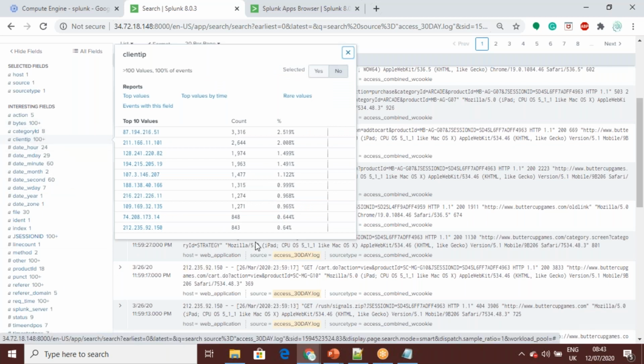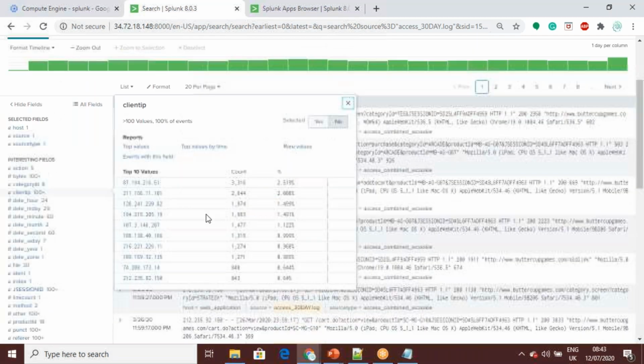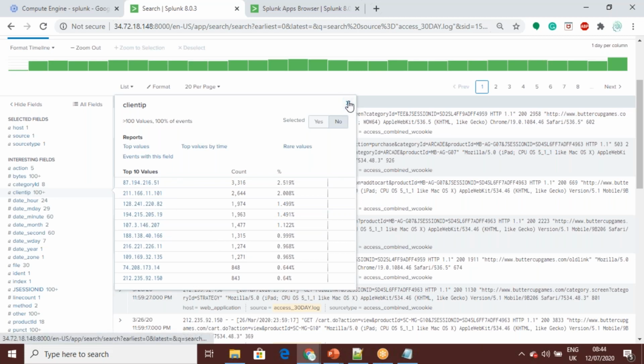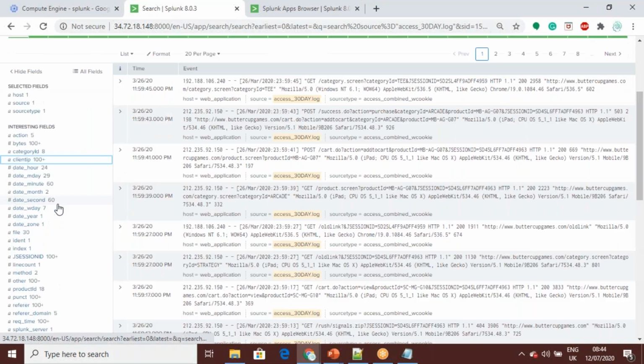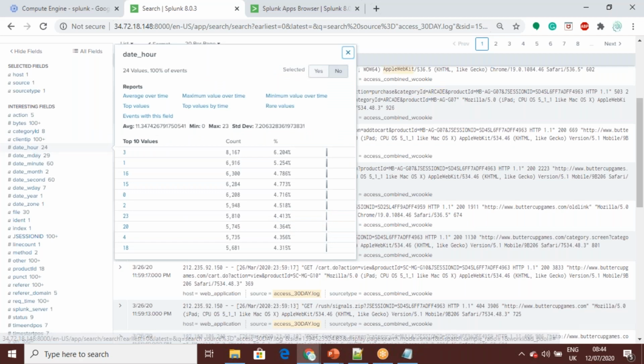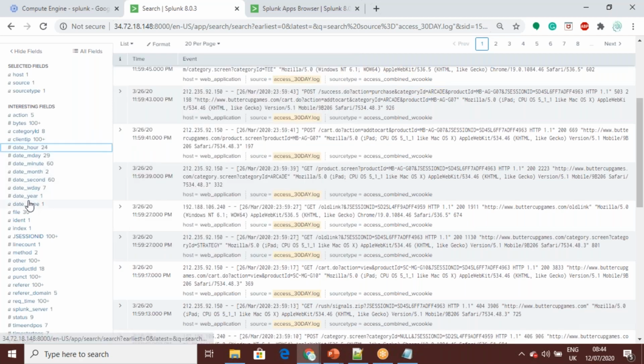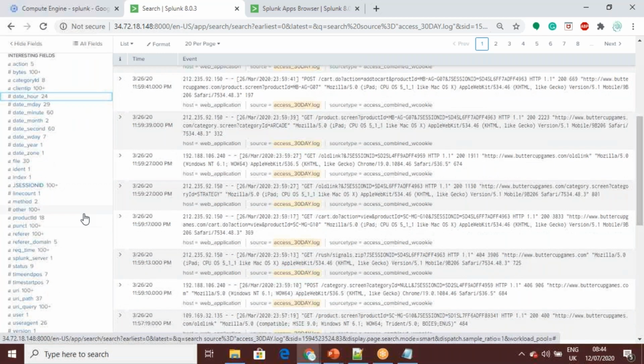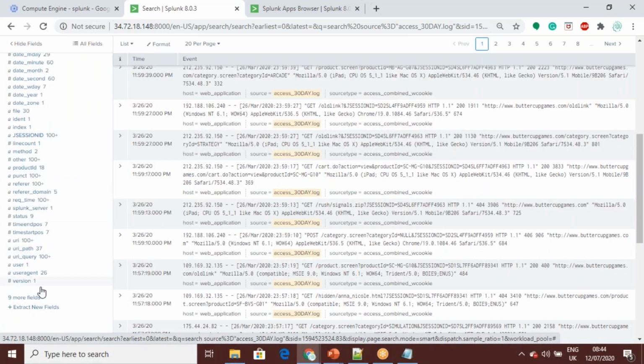So client IPs, where the IPs are coming from, like from where the people accessed. Here we are seeing only the top 10 values. But date, hour, details, everything is filtered: date, hour, month. Sessions, how many sessions, everything we are able to see here.